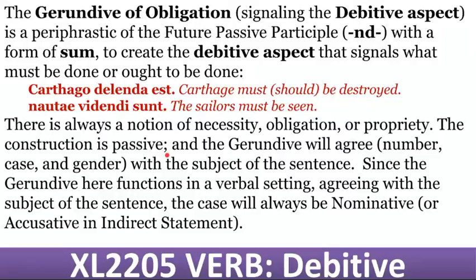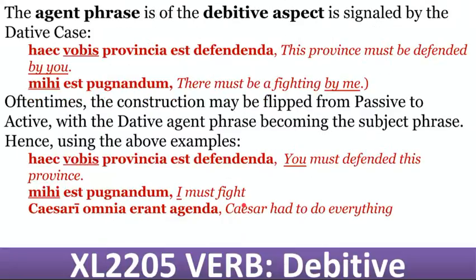The construction is passive. And the gerundive will agree with the subject of the sentence. The agent phrase, obviously, that we've seen before, is dative. The province must be defended: defendenda est, by us, or by you. There must be a fighting by me.